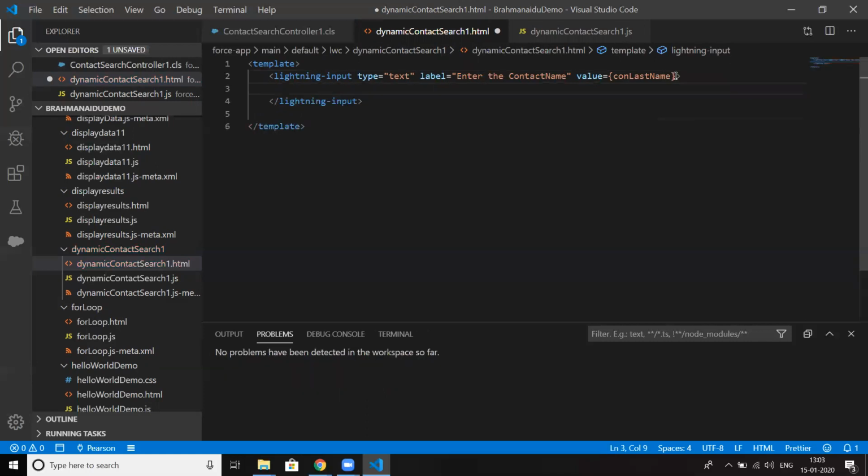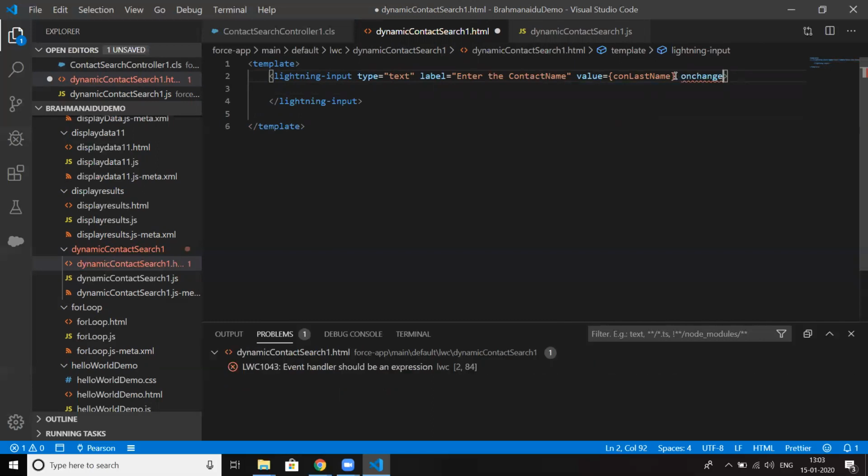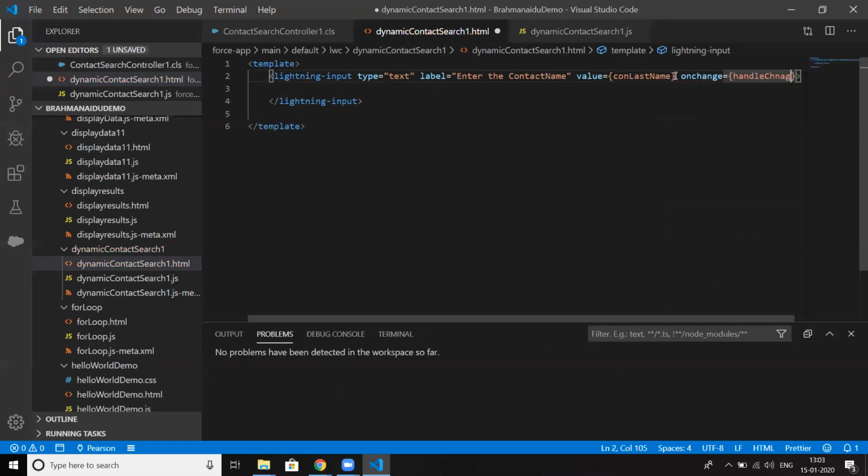On changing of this, I want to execute the method, so onchange, and handleChange is the method.